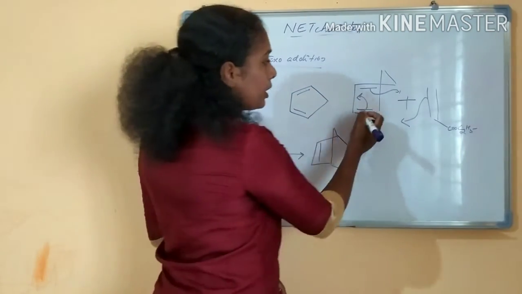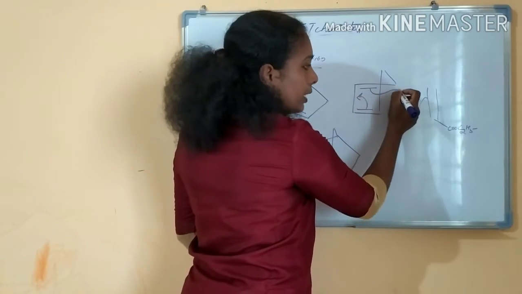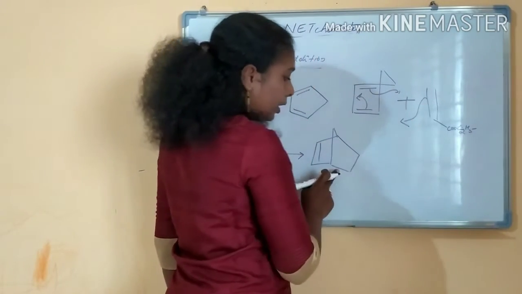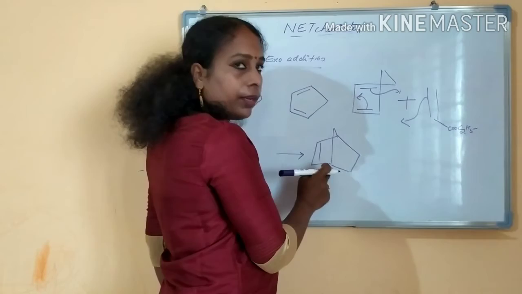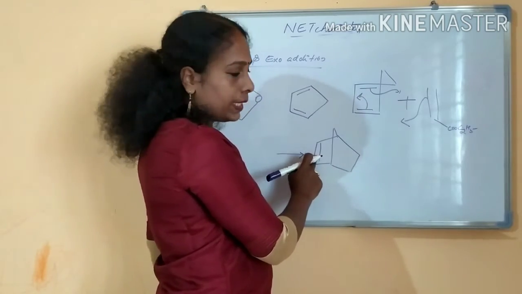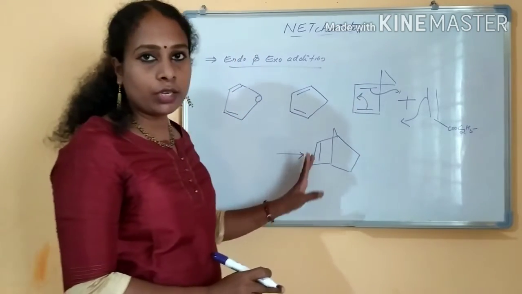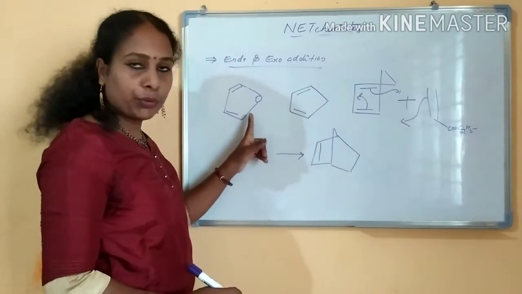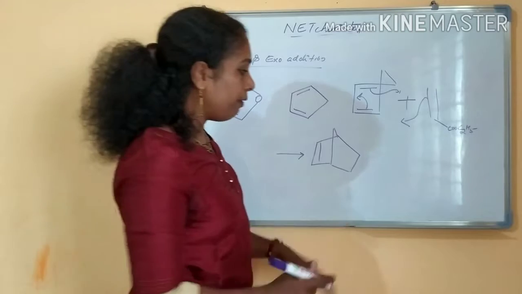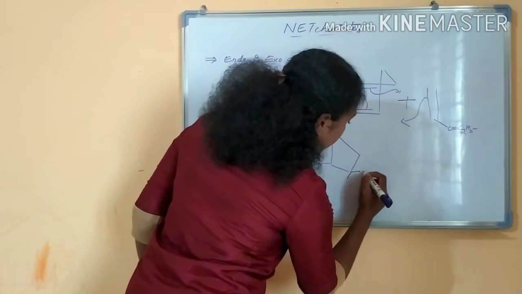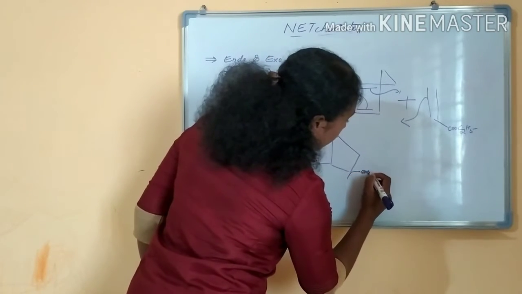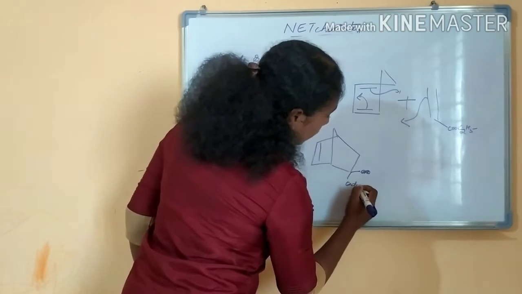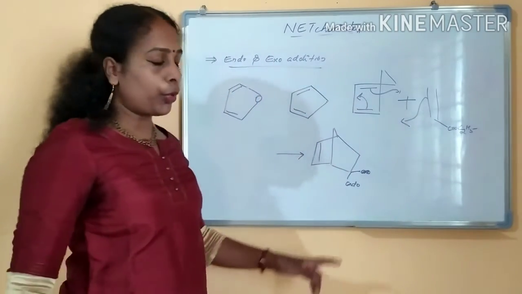This is the product. This pi bond will shift here and this bond will shift and this will come here, right? This is the ring you are getting extra and one pi bond is here, right? This is the product. If it is a cyclopentadiene or a furan system, you will always have two possibilities: either an exo product or an endo product. Endo and exo, two products are possible.